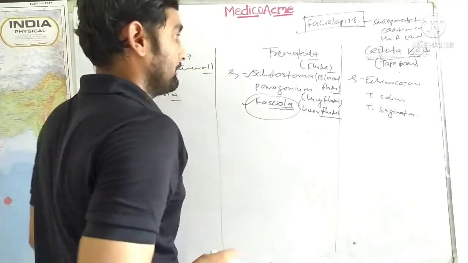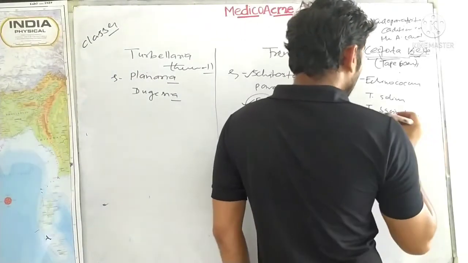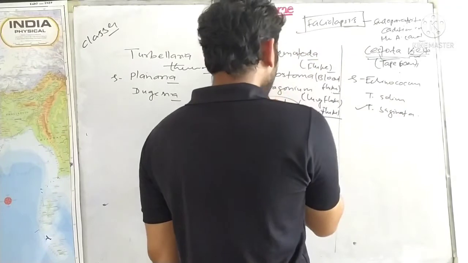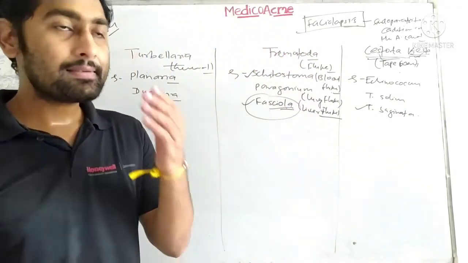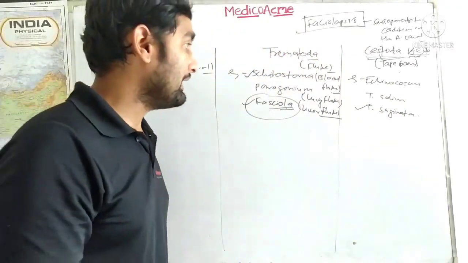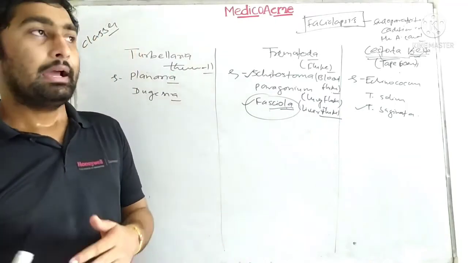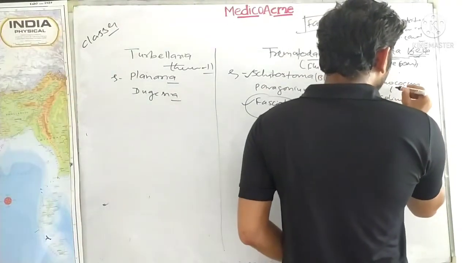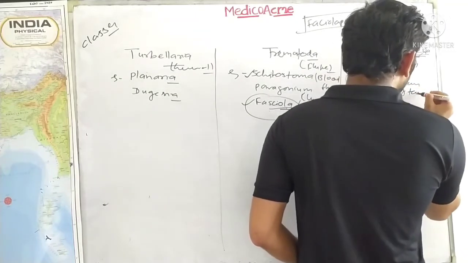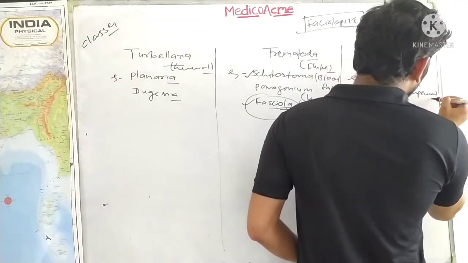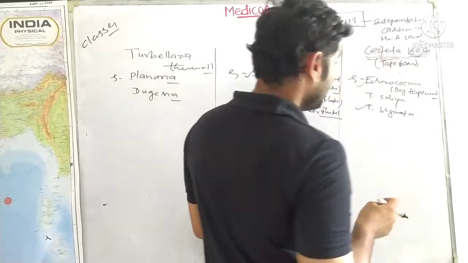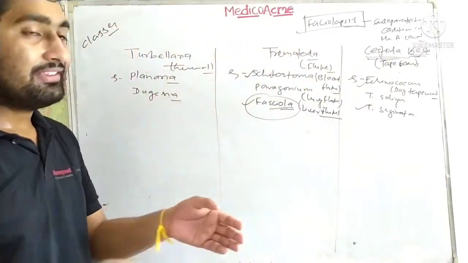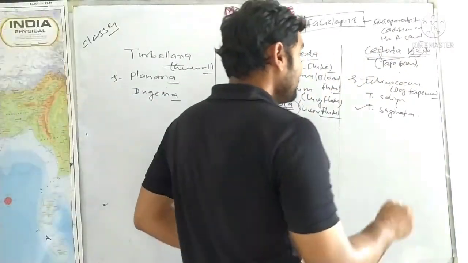Here anything can be found. We will discuss Taenia solium, Schistosoma, and Fasciola in successive lectures, about the life cycle, organization, and structure. Here Echinococcus is called the dog tapeworm. These can be asked many times in exams like ICMR JRF and CSIR JRF for matching type questions, so please remember it.